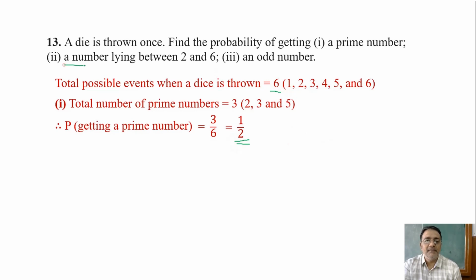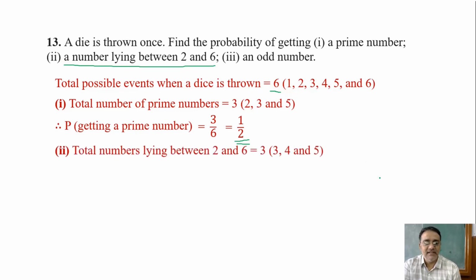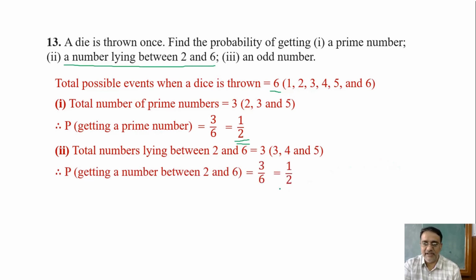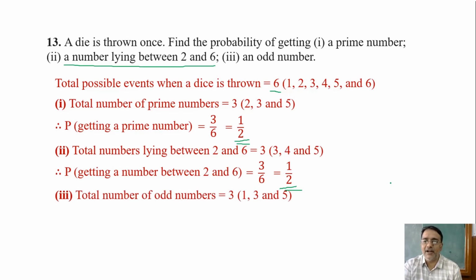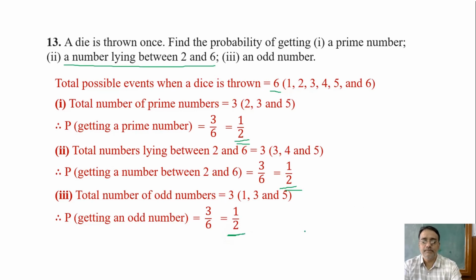Okay. Number lying between 2 and 6. How many numbers are lying between 2 and 6? 3, 4 and 5. So what is the probability of getting number between 2 and 6? 3 upon 6, 1 by 2. Fine. Next one, the third bit. An odd number. How many odd numbers are there? 1, 3 and 5. So what is the probability of getting an odd number? 3 by 6, that is 1 by 2. Okay. Any doubt in this question? No, sir.